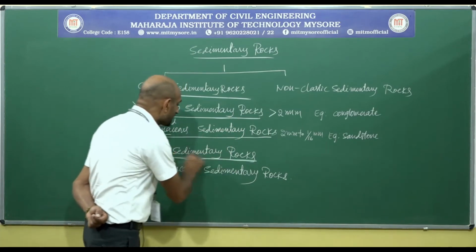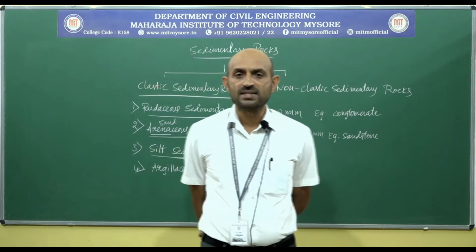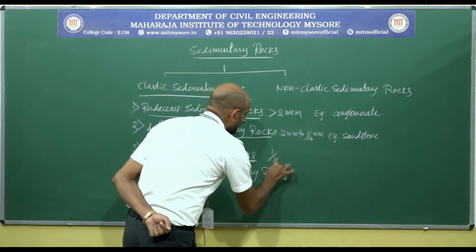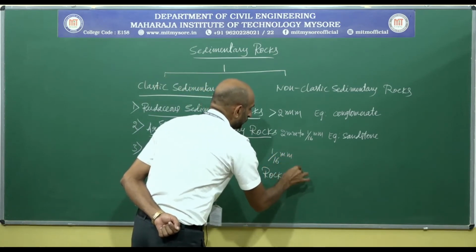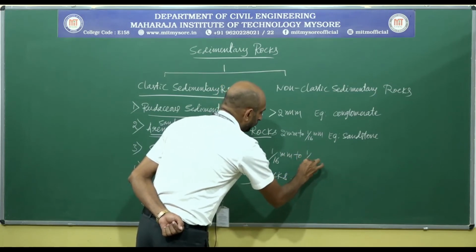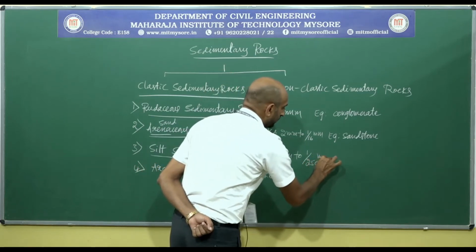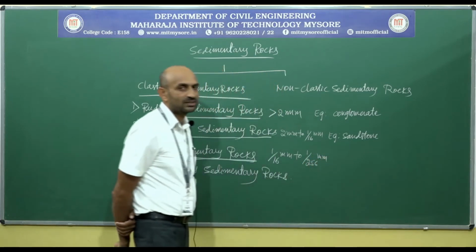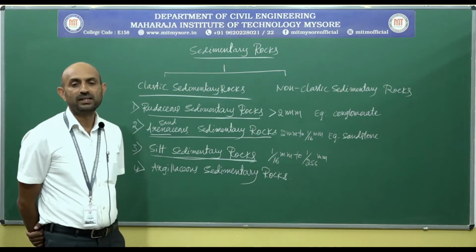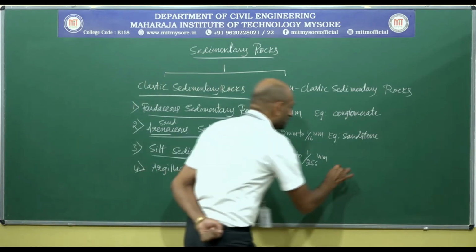Next, silt sedimentary rocks. If the grain size of the sediments lies between 1/16 millimeter to 1/256 millimeter, such sedimentary rocks are called by the name silt sedimentary rocks. Example, siltstone.